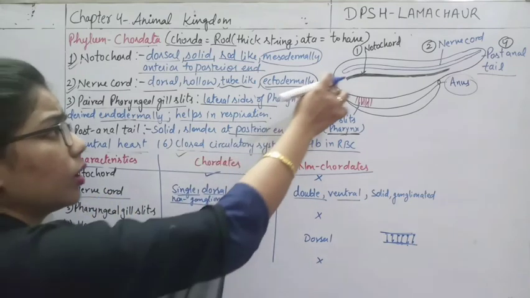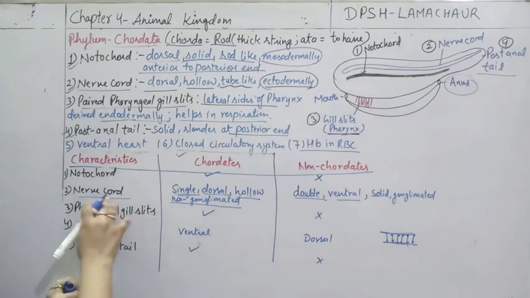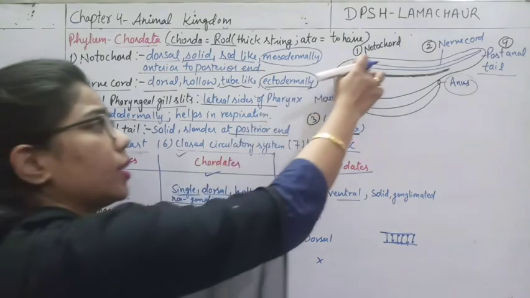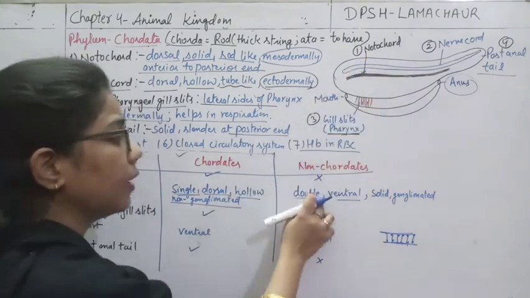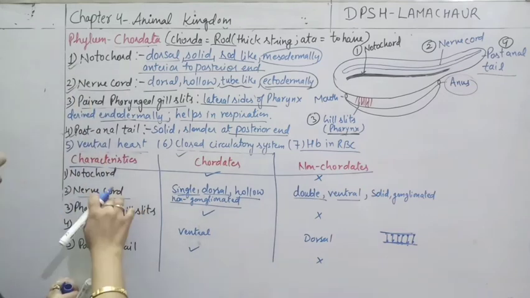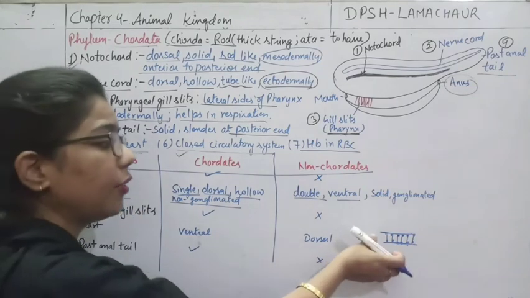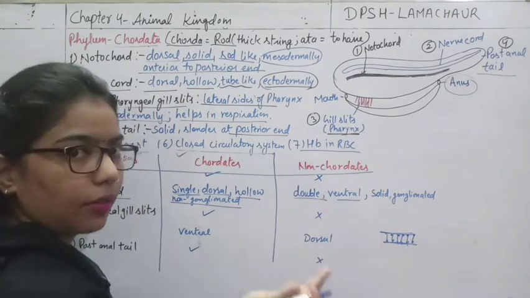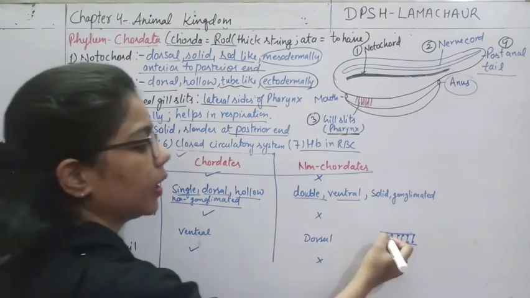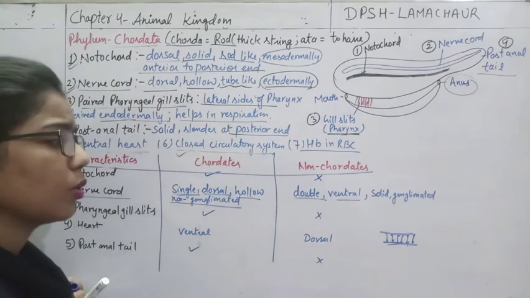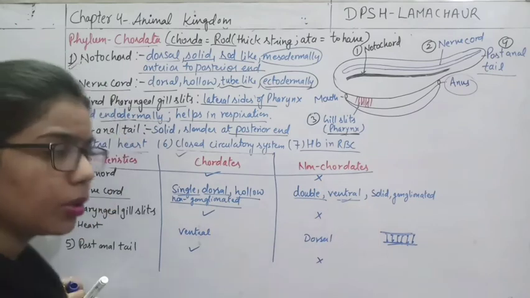अब हमने यहाँ पे chordate के case में क्या कह रहे हैं कि nerve cord dorsally placed है, but here in case of non-chordates, this nerve cord is present ventrally, यानी कि नीचे की तरफ. Cockroach में हमने ये nerve cord देखी थी. So we can say it is ventral in position.